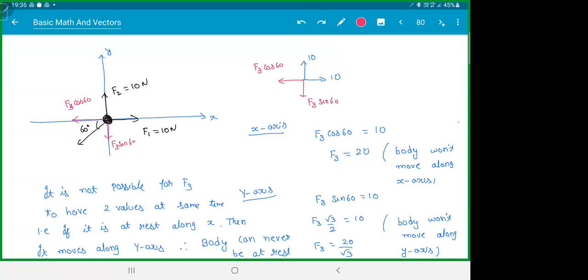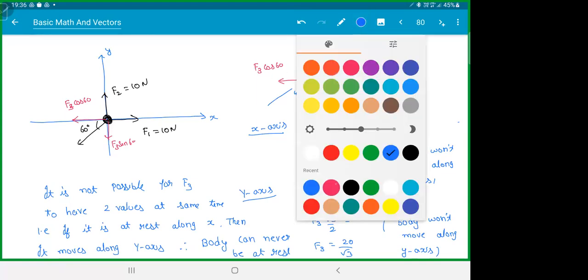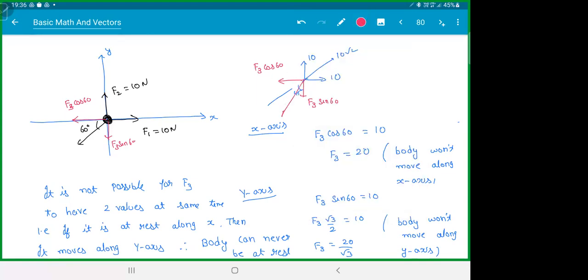I hope everyone is getting the logic here. What Palaksh is saying is, sir, the resultant of 10 and 10 has magnitude 10 root 2. Agreed. But what is this angle? 45 degree. Your F3 is at what angle? 60 degree. Can they ever cancel out? They're not opposite, right? They can never cancel out. That's why you're not getting an answer. I hope this was clear, everyone. Decent question. Question is still not over.